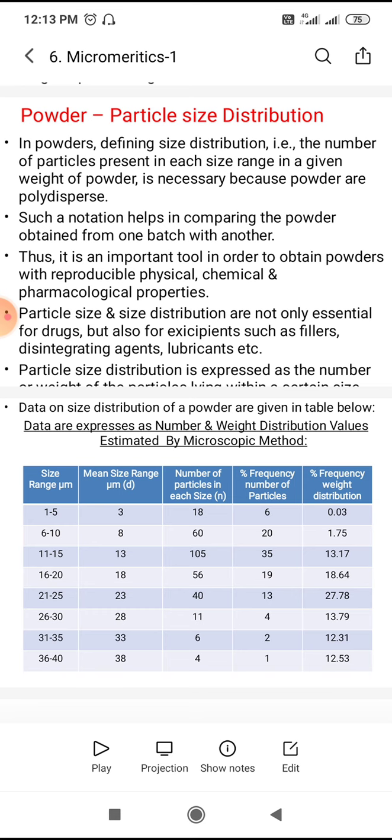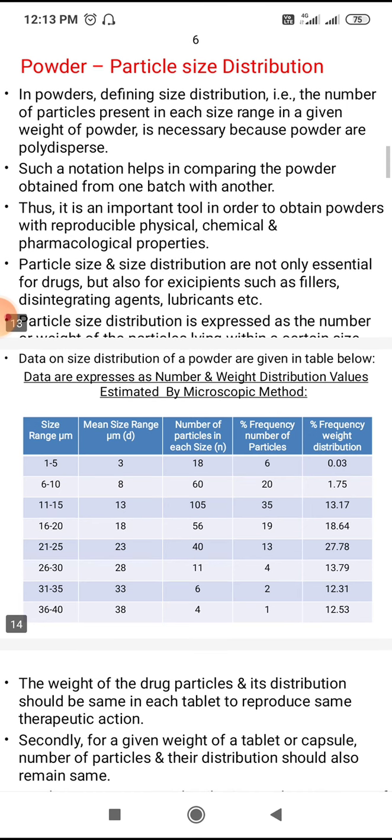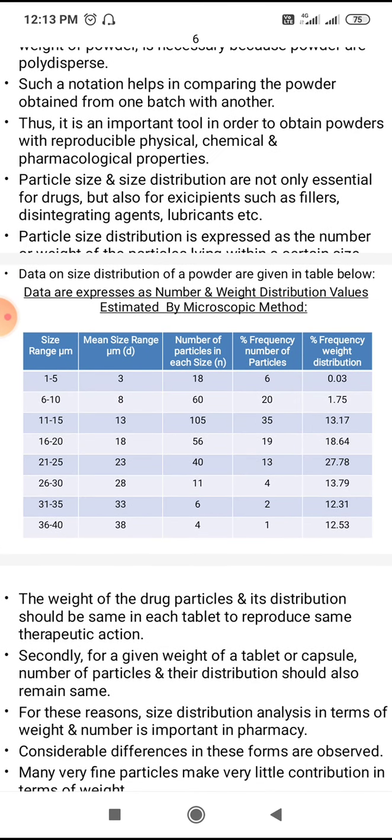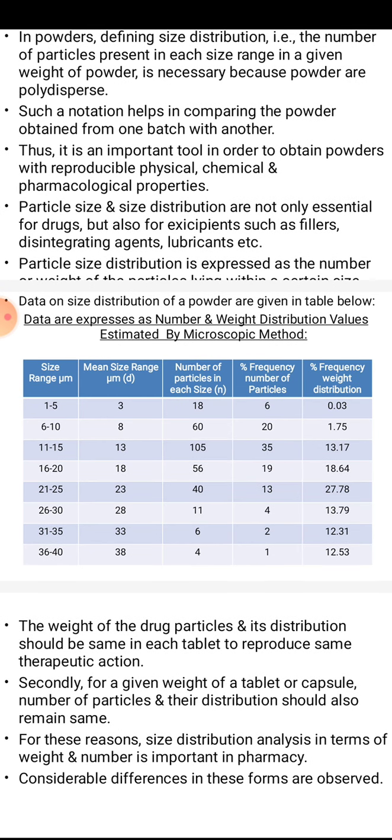In these tables, we have data expressed as number and weight distributions estimated by the microscopic method. There are various size ranges in micrometers: 1 to 5, 6 to 10, 11 to 15, 16 to 20, 21 to 25, 26 to 30, 31 to 35, and 36 to 40.